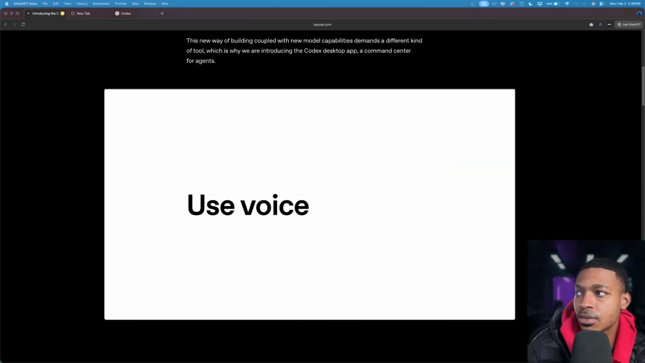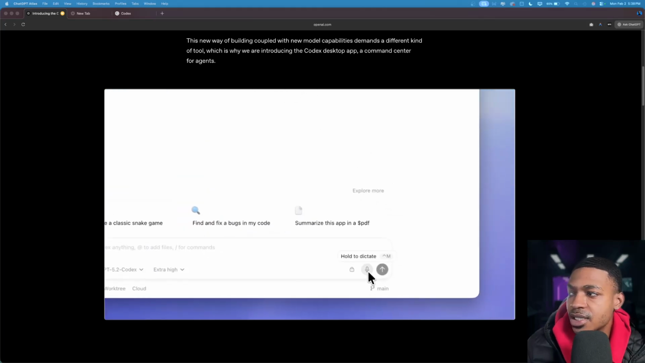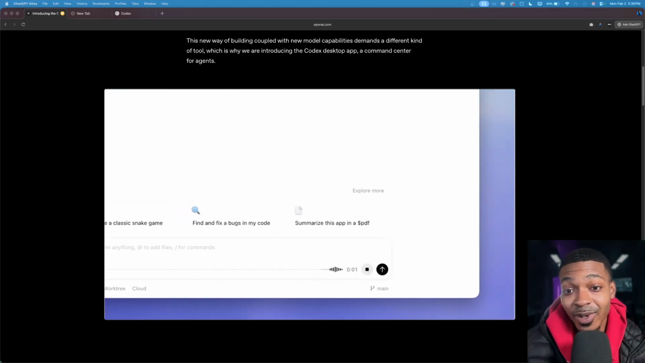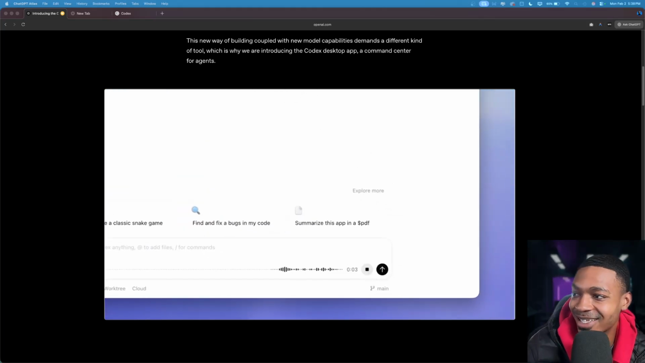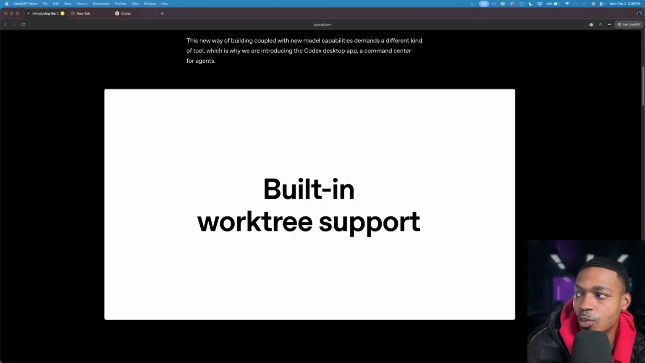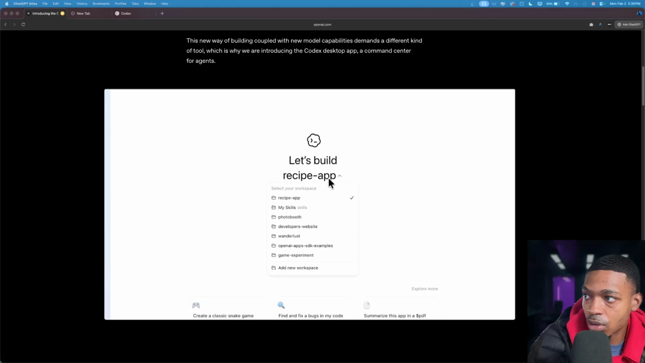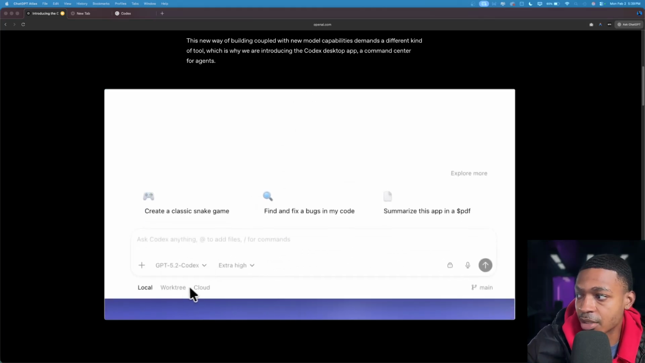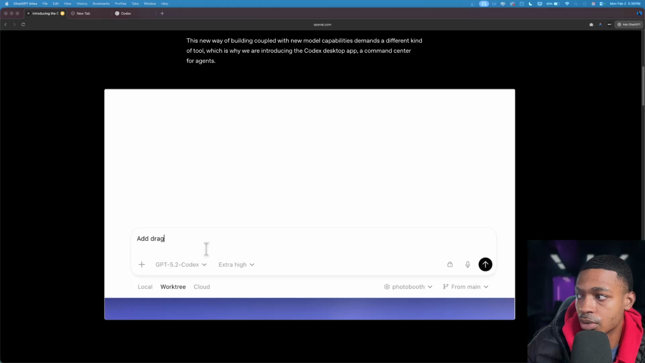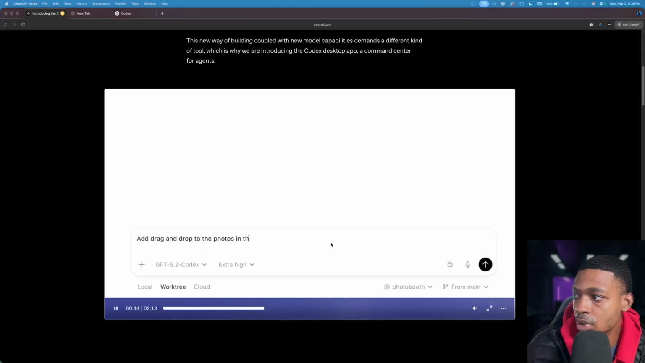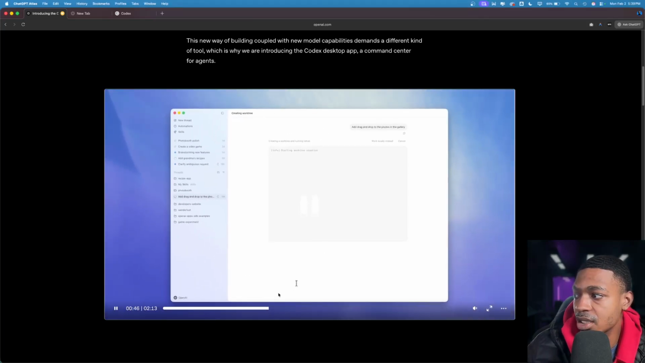Okay, skills and automations, voice dictation. I mean, we have Whisper for that. Built-in work tree support. Okay, so I see that local and cloud at the bottom. Local work tree and cloud at the bottom. So that basically